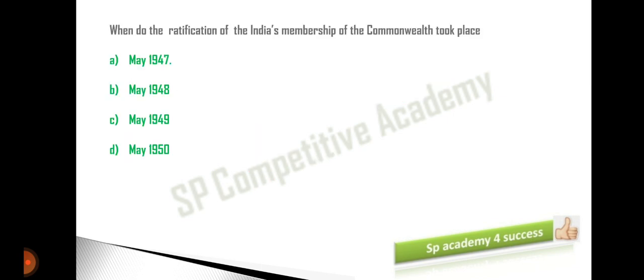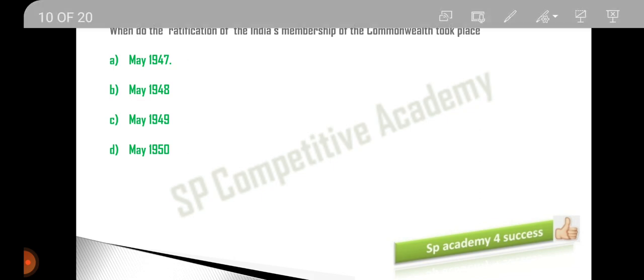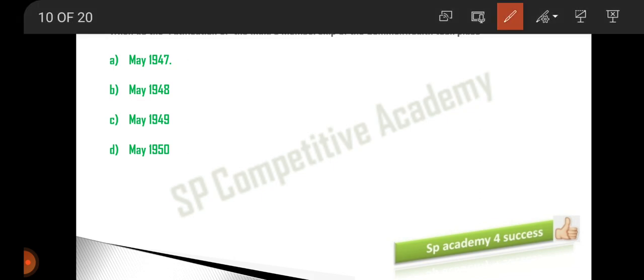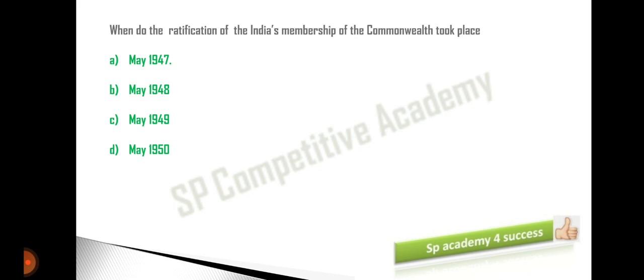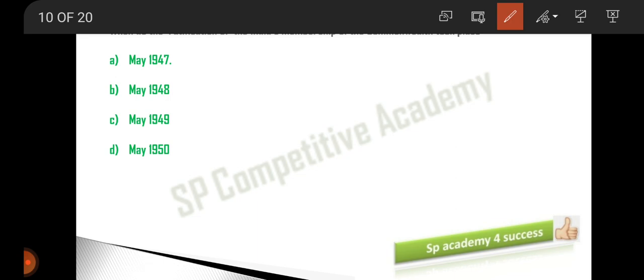Now quickly moving on. When did the ratification of India's membership of the Commonwealth take place? Now, in order to answer this question, guys, you should know what the Commonwealth is. So what is this Commonwealth?